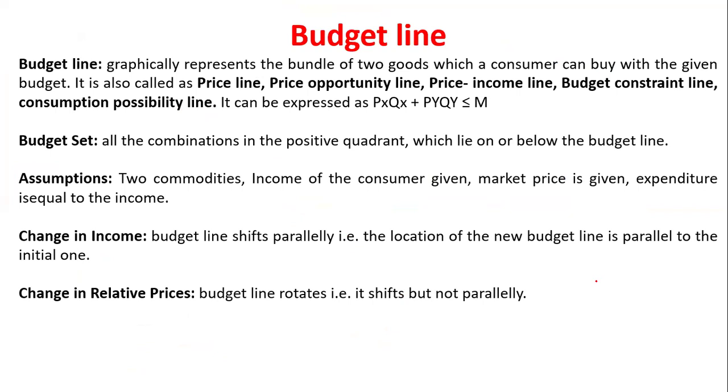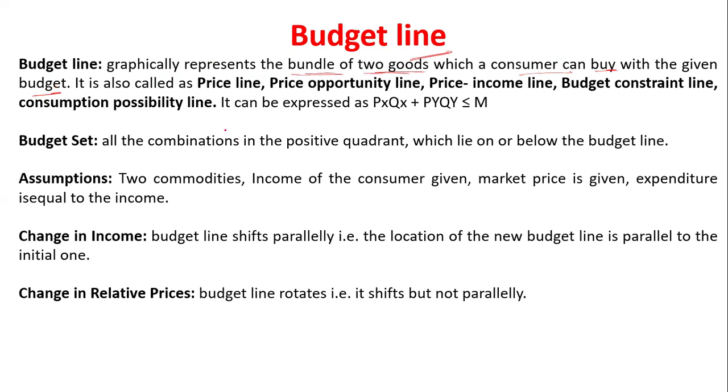Now let's understand the budget line. We consume a lot, lots of gulab jamun, lots of rasgulla, so we need to prepare a budget line. We're spending a lot of money eating rasgulla and gulab jamun. So let's understand what a budget line is. A budget line is a graphical representation of the bundles of two goods which a consumer can buy with the given budget. Whatever the budget is given, within that budget you have to buy the two goods and consume them.